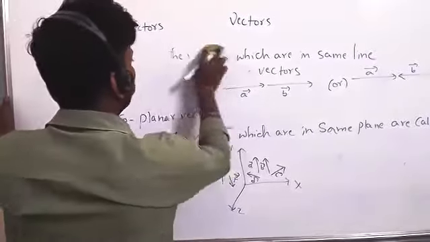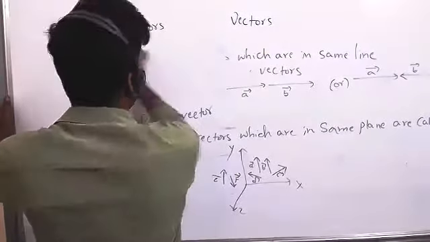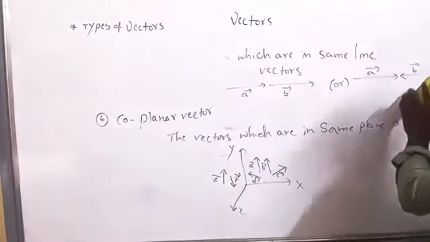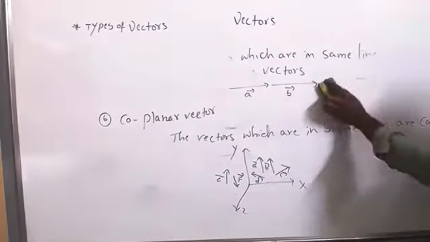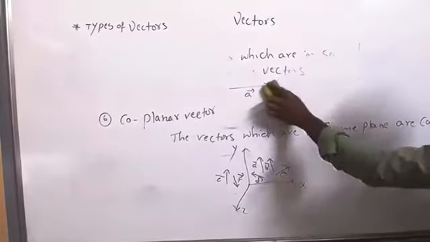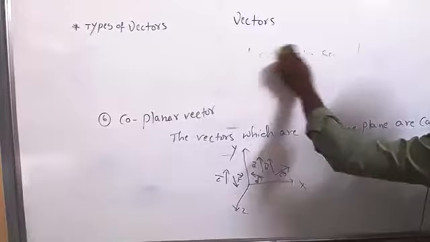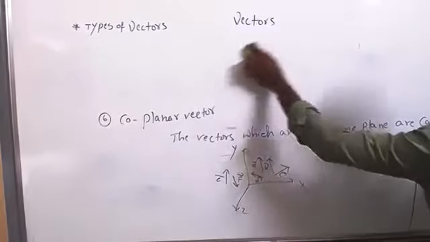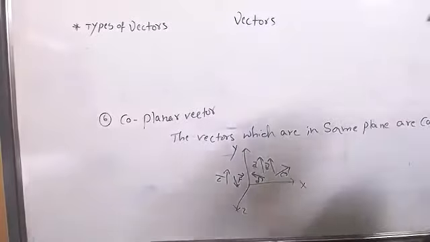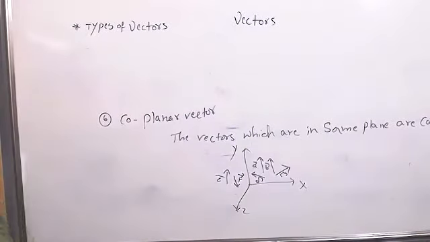Sir, is there any real life example for coplanar vectors? Suppose any object is moving on the earth. Ground is not three dimensional, right? Ground is two dimensional, and space is three dimensional. Suppose cars are moving. If the cars are moving in the same line, that is collinear vectors. If cars are moving in different directions, coplanar vectors, because they are in the plane surface.